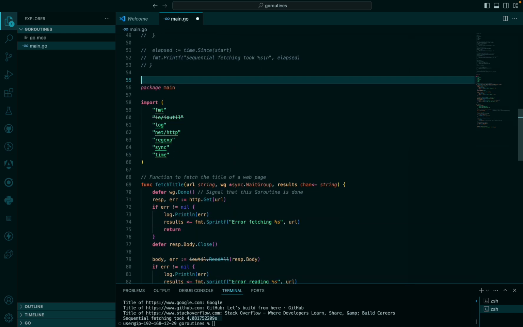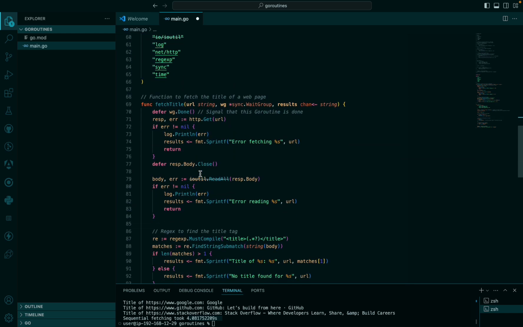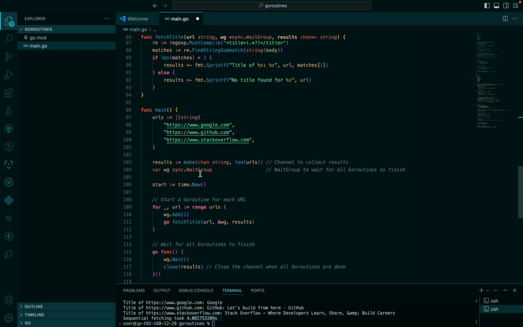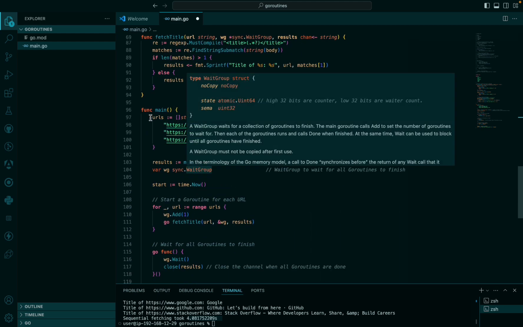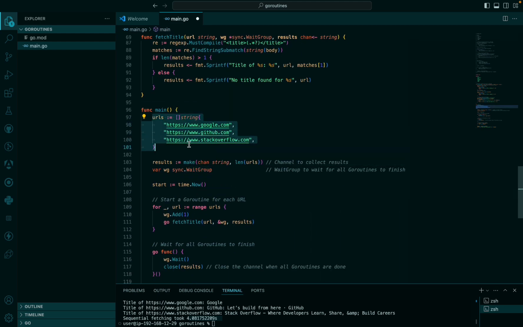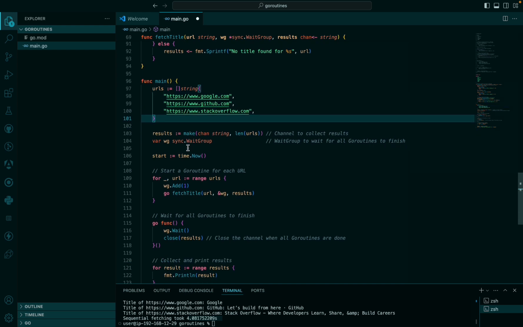So this is package main. Now let me quickly explain what is going on here. We have our main, the same as what I showed you the other time. We have our array of URLs. Now look at it here. We created a channel here, which is of type string. Just take note, and we try to get the length of this URL array here.